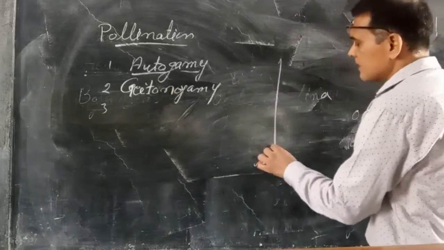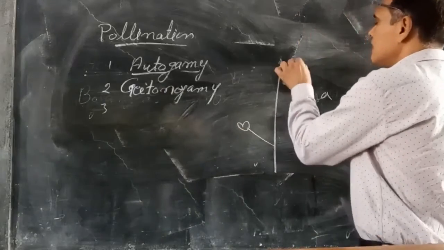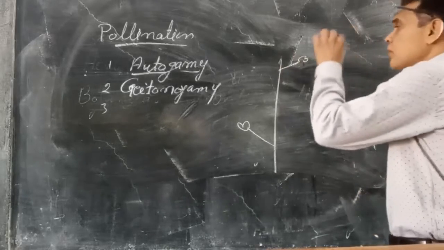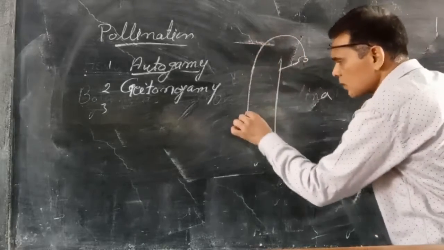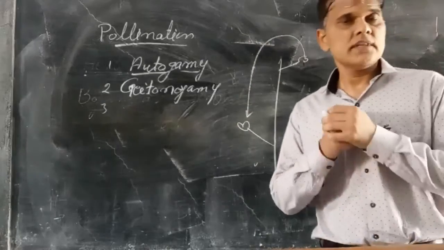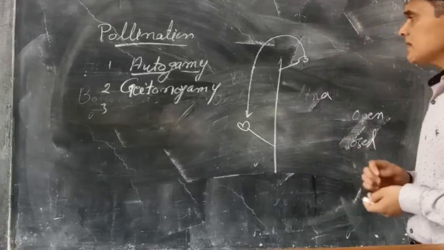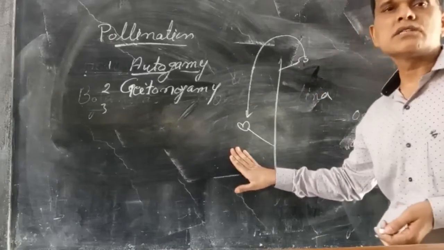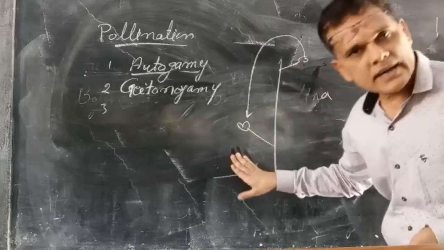Suppose this is the plant, this is one flower, and this is another flower. Whenever pollen grain is transferred from here to here, these pollen grains are genetically similar. The pollen grain is transferred from one flower's anther to another flower's stigma.